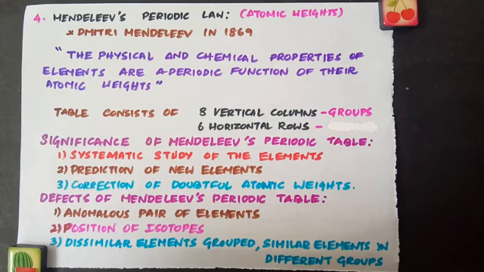So Mendeleev arranged the known elements. Nearly 63 elements were known when Mendeleev tried to arrange them in the periodic table. He arranged these elements in order of their increasing atomic weights, grouping together elements with similar properties. For example, if you represent the alphabet R as the element, if you treat potassium, rubidium and cesium with oxygen, they form oxides of the type R2O. Same way, magnesium, calcium and strontium will form RO type of oxides. So based on these chemical properties, he grouped the elements with similar properties under one